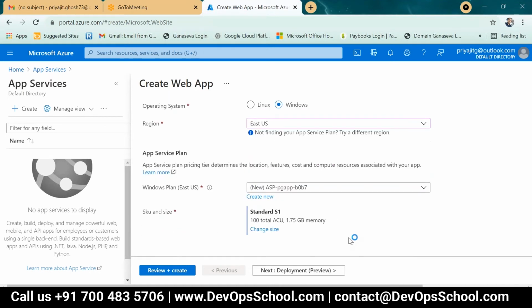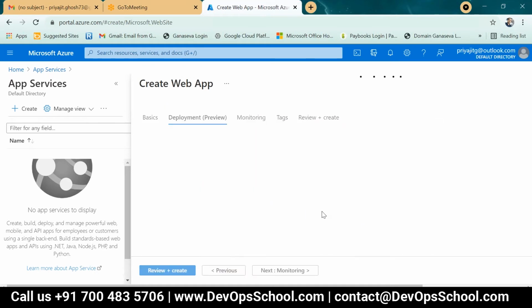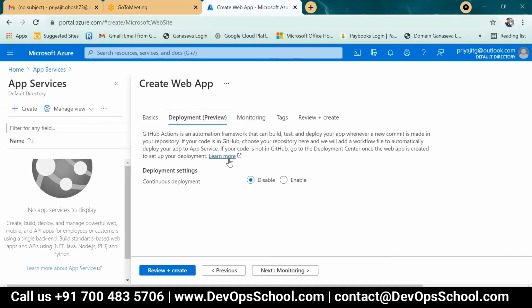Sure. Next, deployment preview. It is under preview mode till now. Deployment is still under preview mode. It is not in actual mode, that is GA, generally available. Okay. Yeah. So then monitoring.